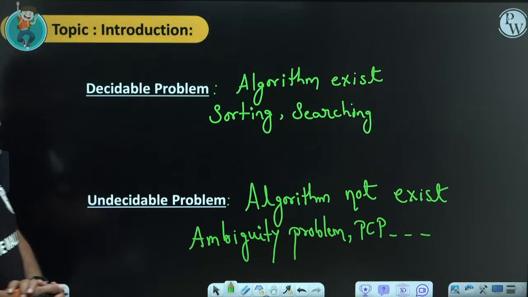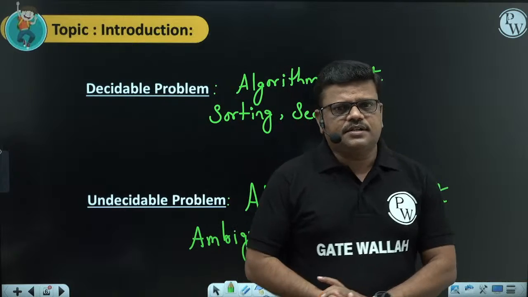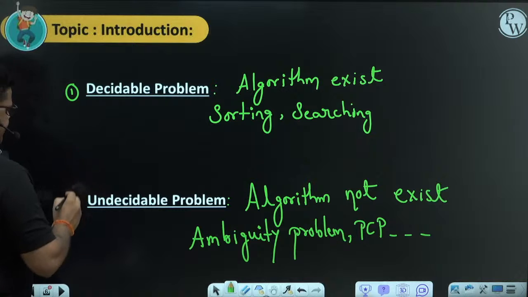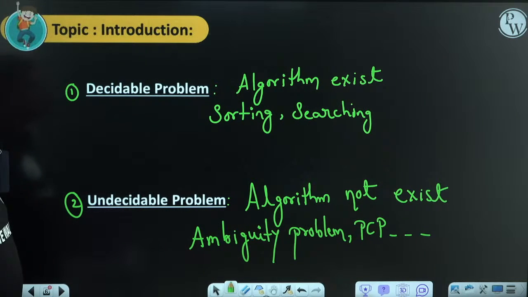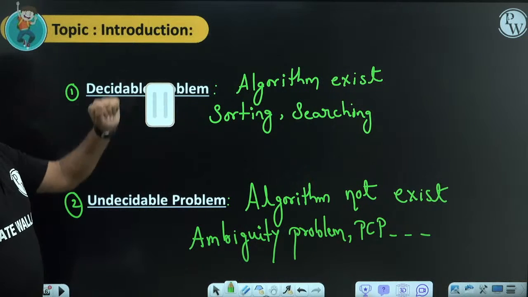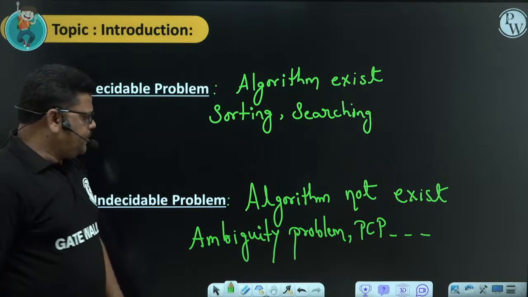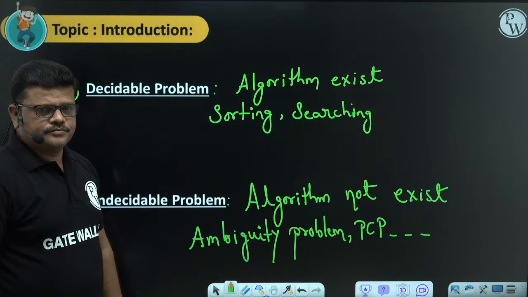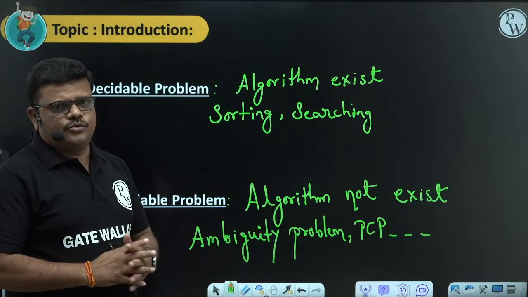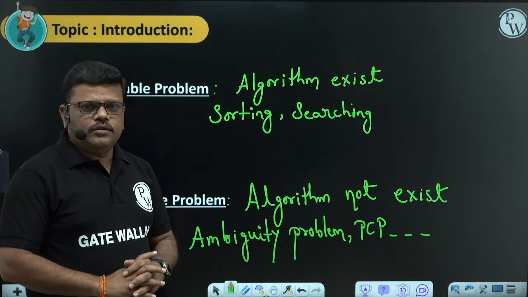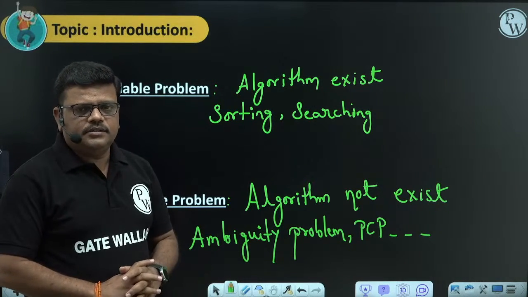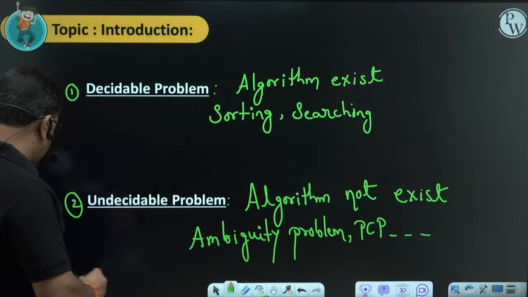Whenever you see a problems list, it is generally categorized into two things: decidable problems and undecidable problems. Decidable problems means problems solved by computers. Undecidable problems means problems not solvable by computers. Like this, we have to categorize the list of problems. On what basis are we doing this? For this, we have certain techniques. All those techniques are based on some mathematics. So this mathematical study of computers we are going to discuss in this subject.